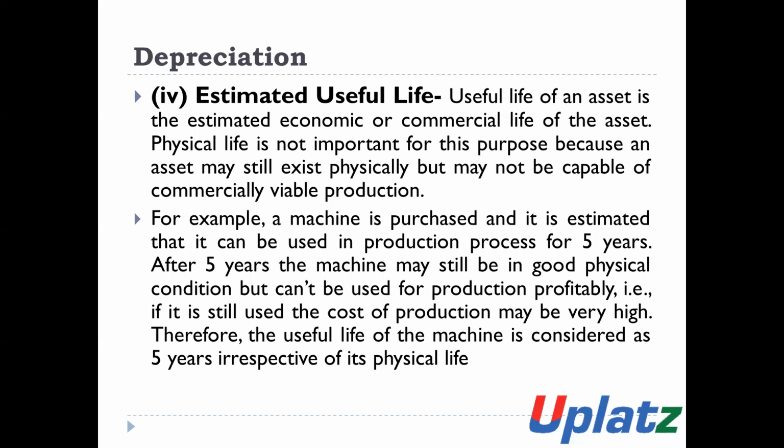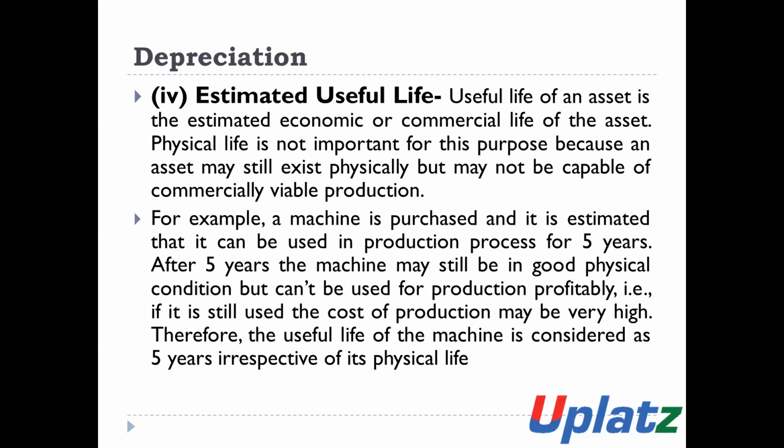For example, a machine is purchased and it is estimated that it can be used in the production process for 5 years. After 5 years, the machine may still be in good condition, but it cannot be used for production profitably. It may still be used, but the cost of production may be high.